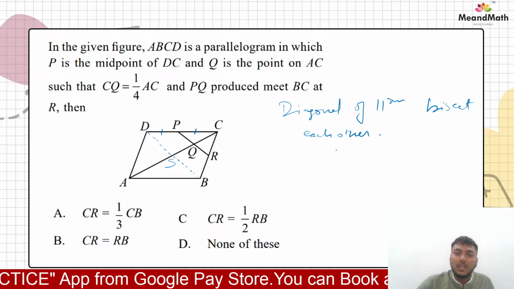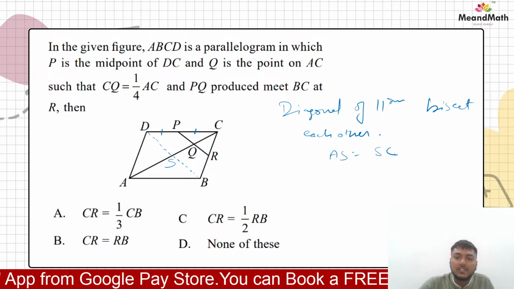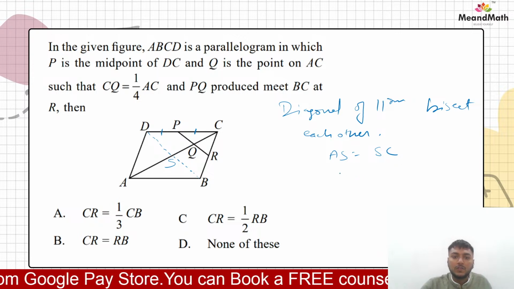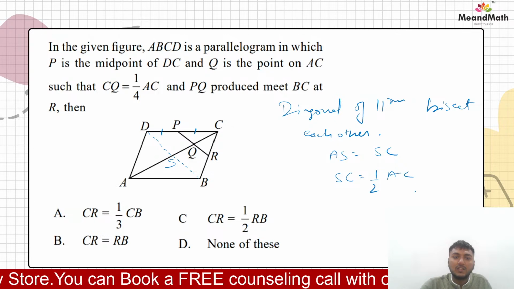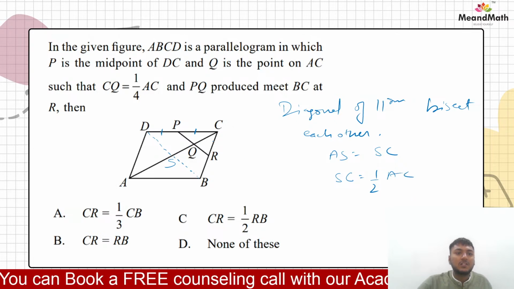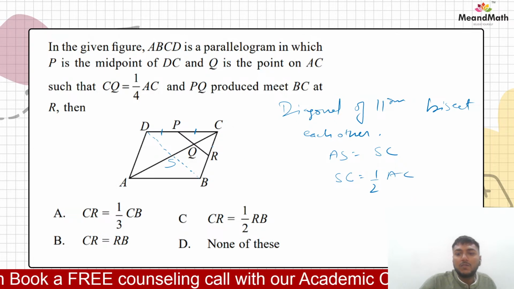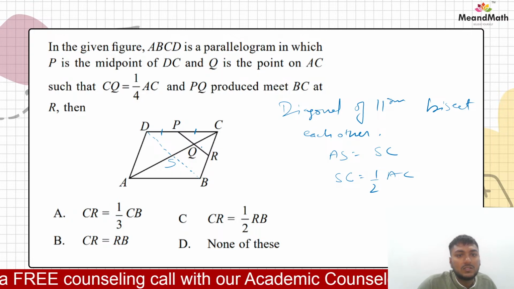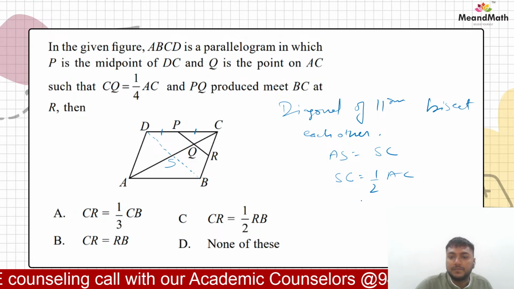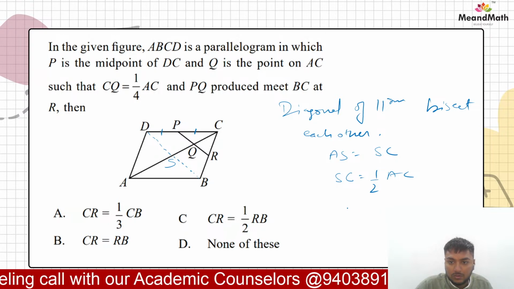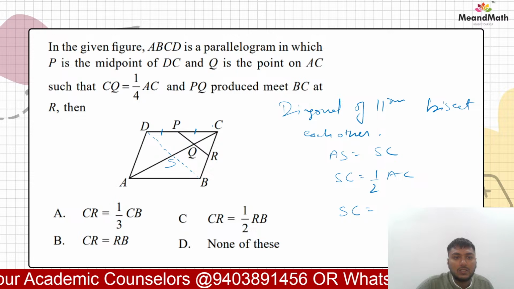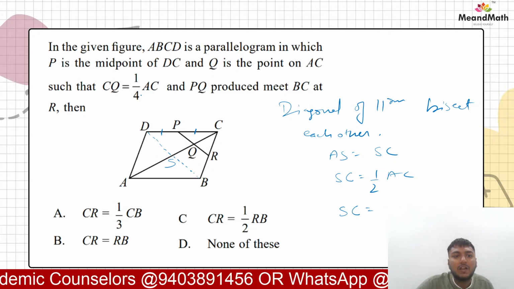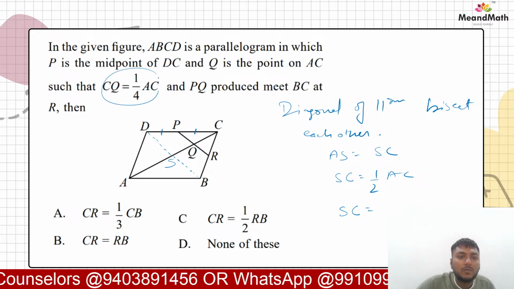So this AS would be equal to SC, right? So we can say that SC is equal to half of AC. And since CQ is 1 by 4 of AC, so SC is equal to, let us say, we shall place the value of AC from here, right?